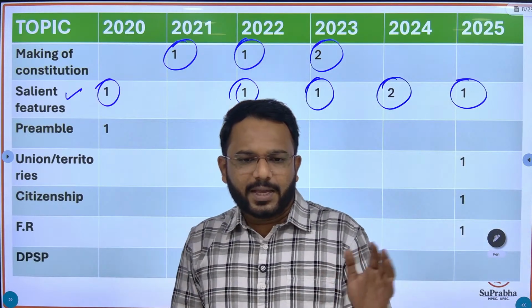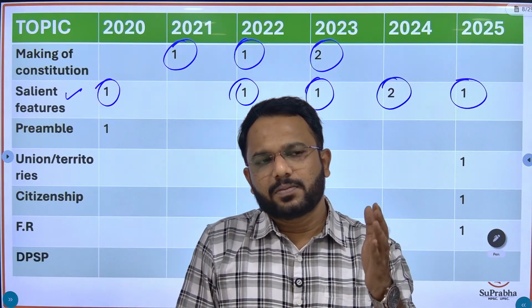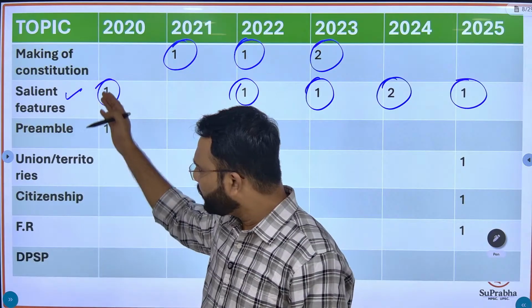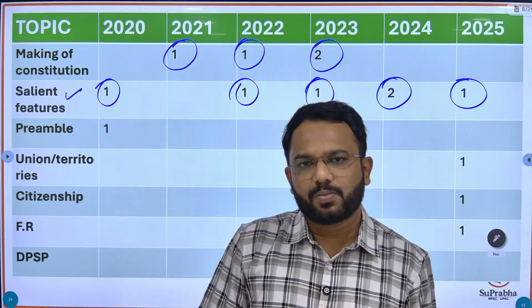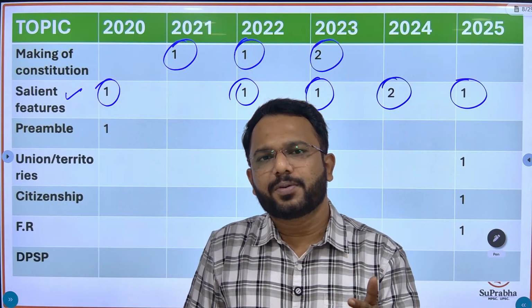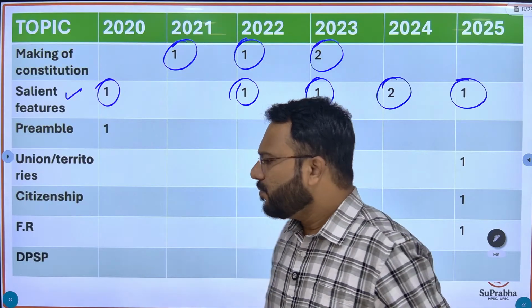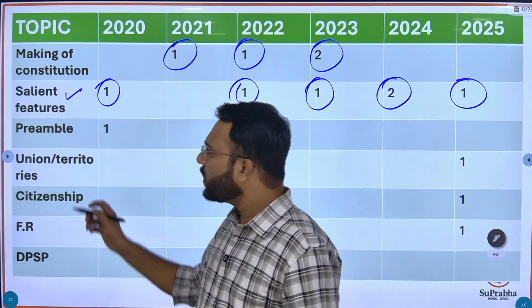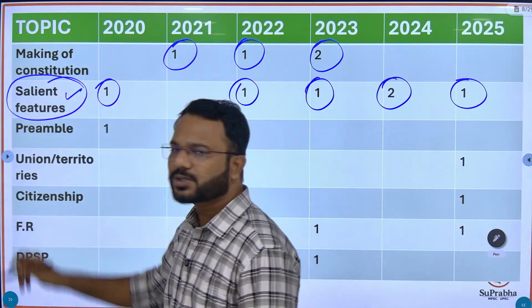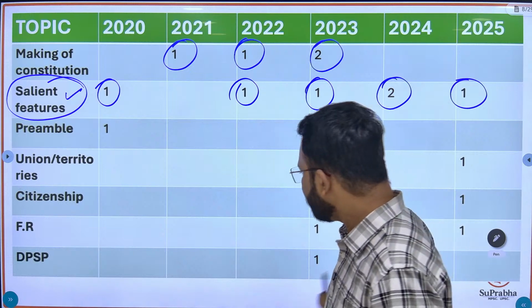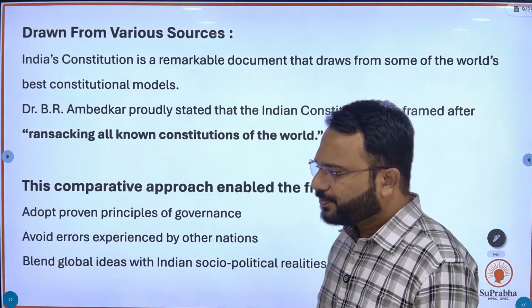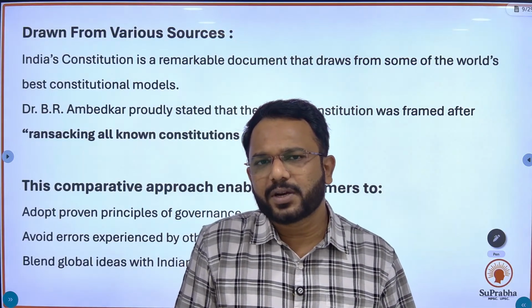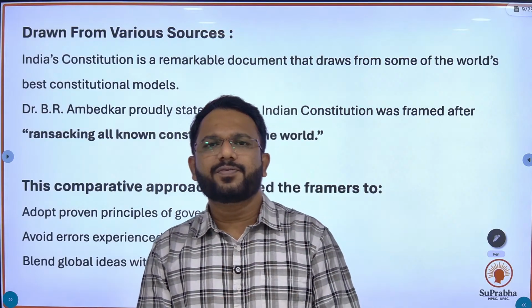So whichever book or notes you refer to, you will find mention of these topics in each and every one. But how you should prepare for such a topic, we will understand here. Okay, so just for example, I am taking this topic, salient features of our constitution. Let's begin. This chapter is in our polity subject.